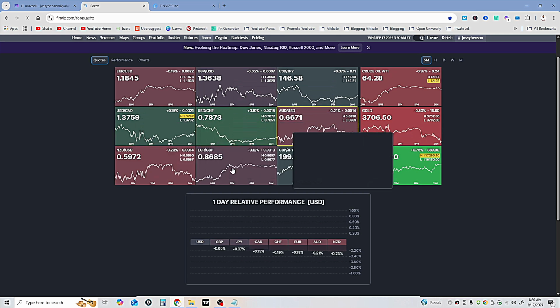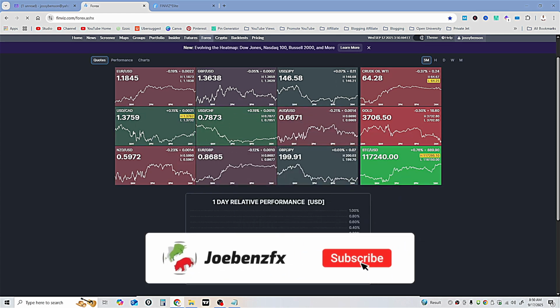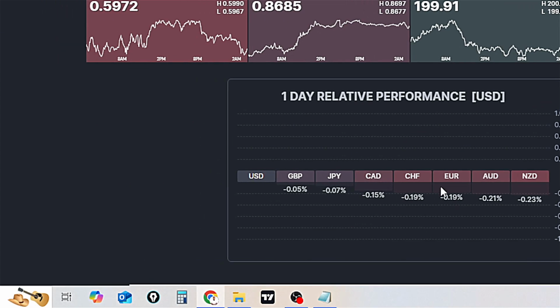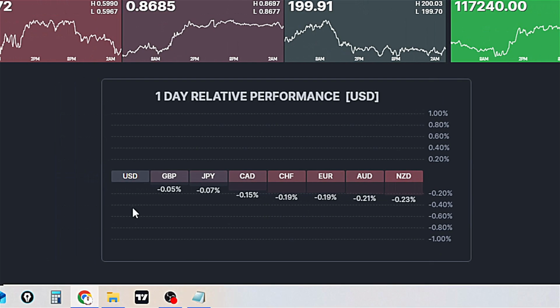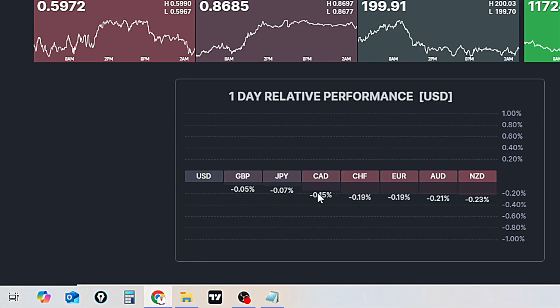Now, if you look at Finviz here, from this dashboard below, I didn't see any rising currency. I'm just seeing all the currencies selling, because these are not currency pairs, but individual standalone currencies, right? From NZD, from USD to NZD, they're all standalone currencies and all of them are falling.